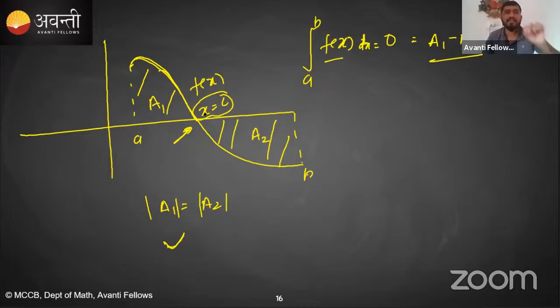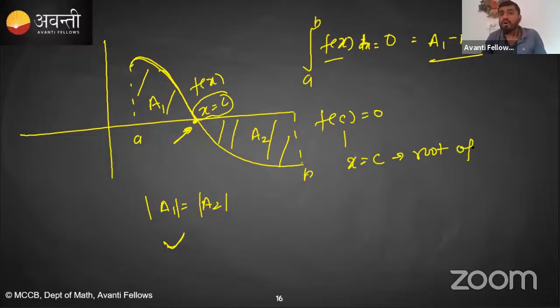If this function is crossing the x-axis, which means at this value of x, your function f of c becomes 0, then x is equal to c will be called 1 root of f of x. Why am I saying at least?